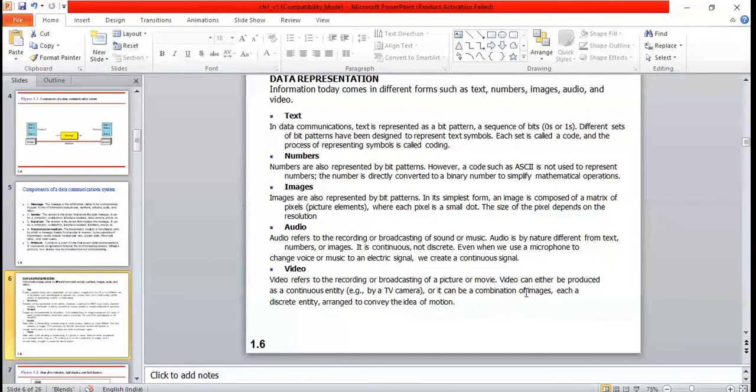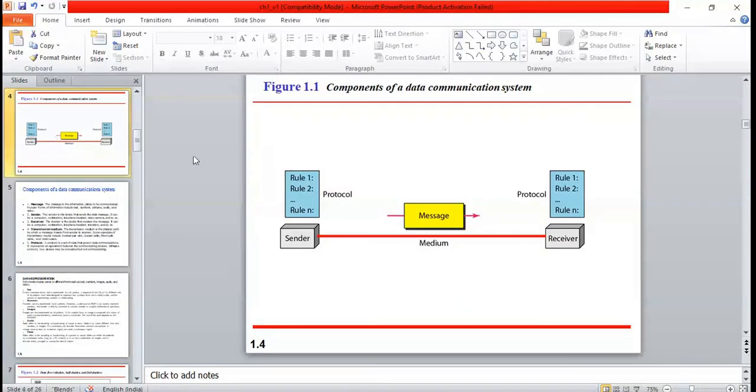So if not, I will go further. That is data representation. Okay, so as of now, I was just explaining about data communication.